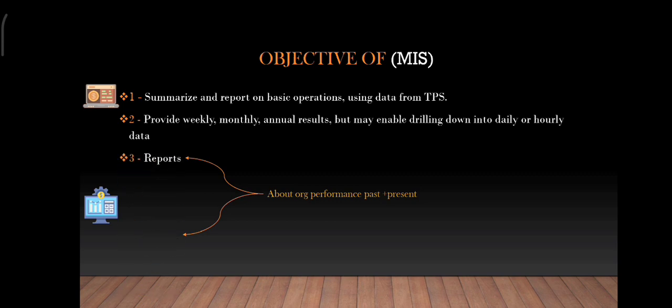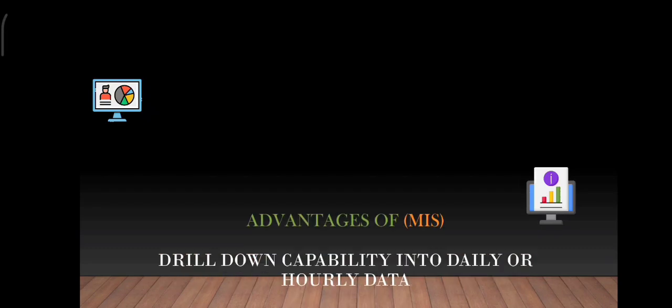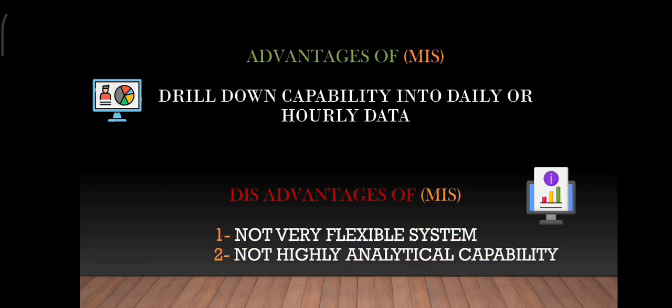The third objective is reports, and we have 3 types of reports: periodical reports, exceptional reports, and ordinary reports, and all of them are about the organization's past and present performance. The last objective is that it is used in the internal organization only. The last thing, we have the advantage and disadvantage of MIS. Advantage: drilling down capability into daily or hourly data. Disadvantage: it is not a very flexible system and does not have highly analytic capability.